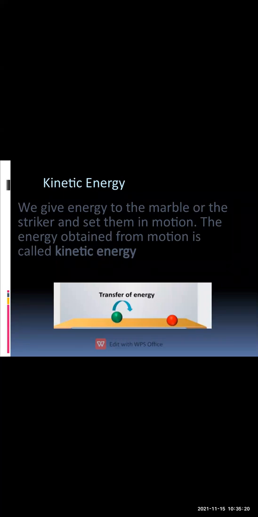If I try to hit the red marble with the green marble, I am changing the displacement of the objects. There is a motion in an object. So this type of energy which is due to the motion is called kinetic energy.